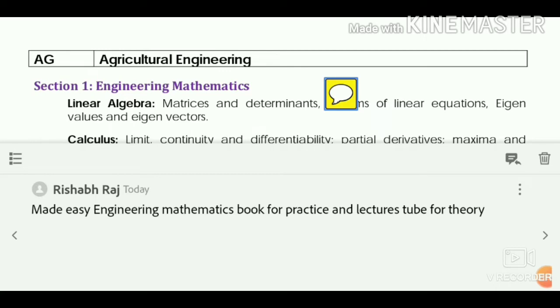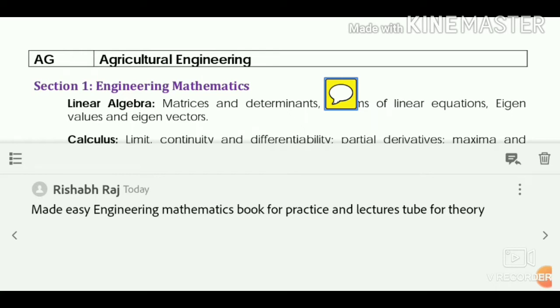You can either purchase it, or if any of your friends have this book, you can take a xerox from them. And this is for practice. For the theoretical portion, you don't have to read so many lengthy books or waste your time there. You can simply study from YouTube. A very good channel I recommend for the theoretical portion of mathematics is Lecture Tube.